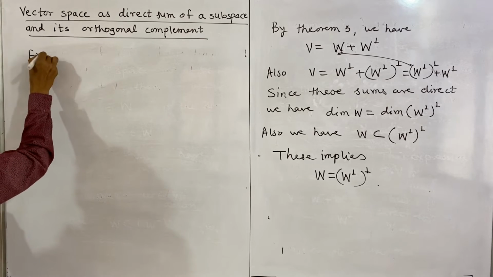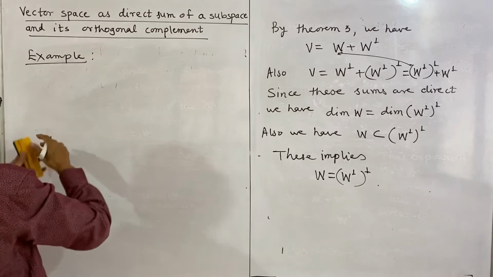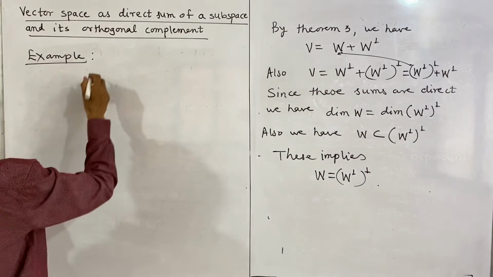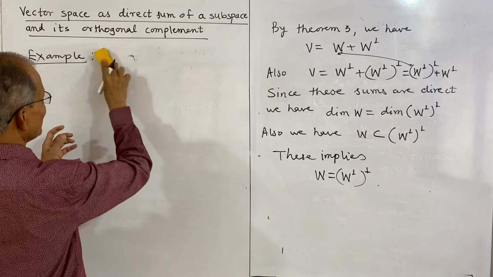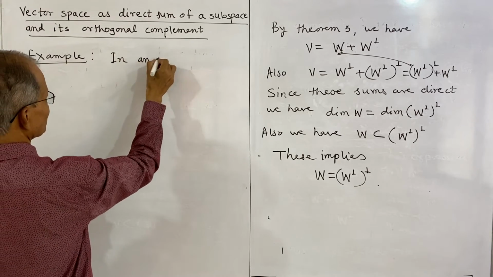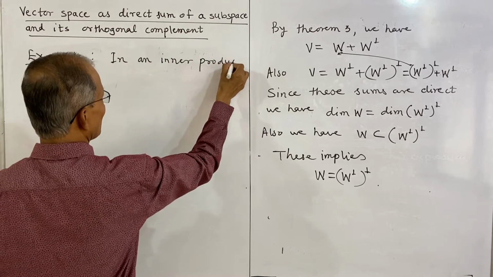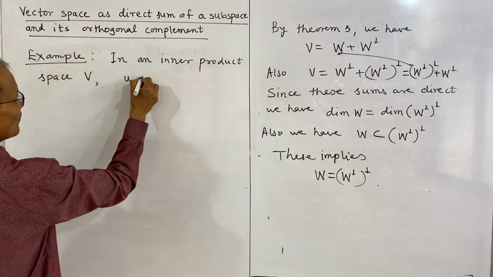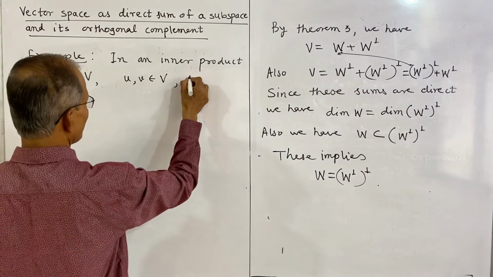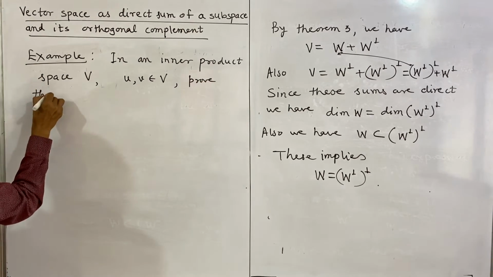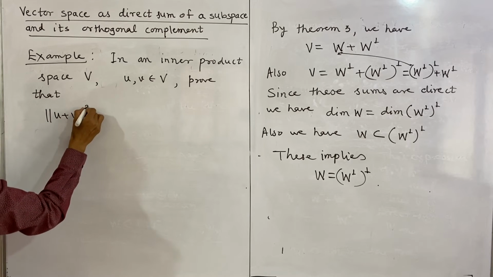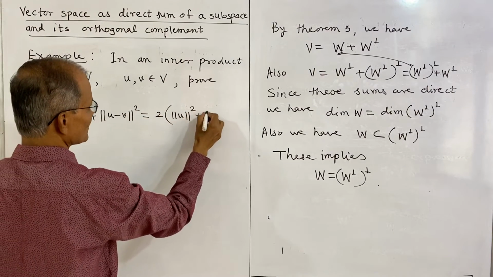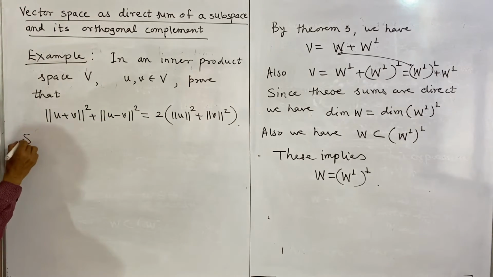So we will have this example, in any inner product space V, if U, V belong to V, prove that norm of U plus V whole square plus norm of U minus V whole square is equal to twice into bracket norm U square plus norm V square. Now this result is simple to prove.